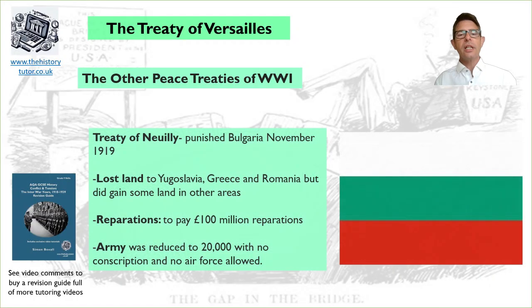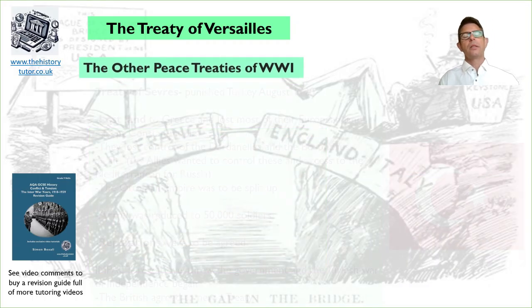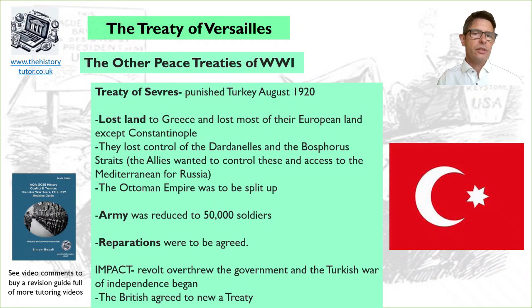So the Treaty of Neuilly punished Bulgaria. They lost land to Yugoslavia, Greece and Romania. They paid reparations of £100 million and their army was reduced to 20,000 soldiers. The more complicated one is Turkey. So they have 2 treaties.